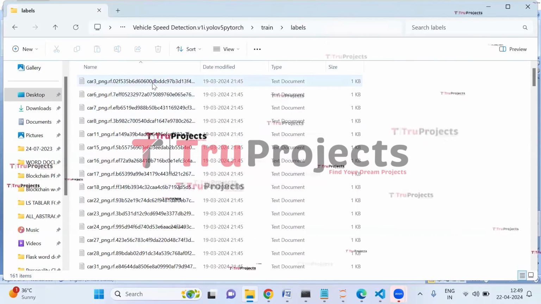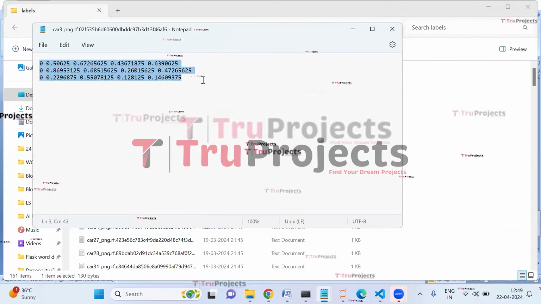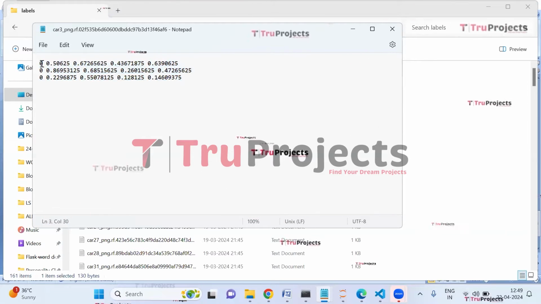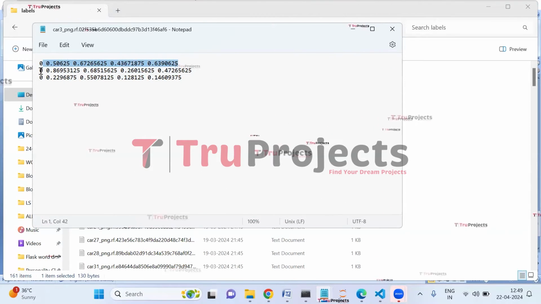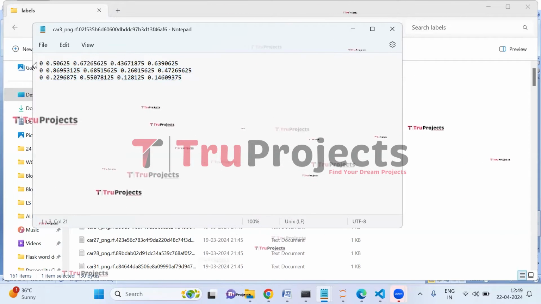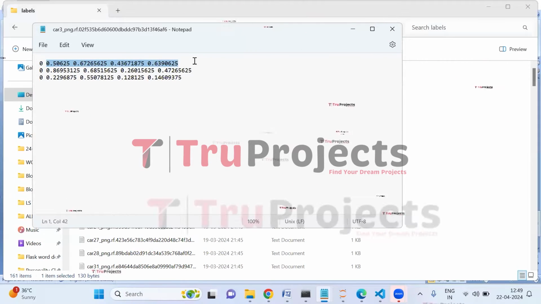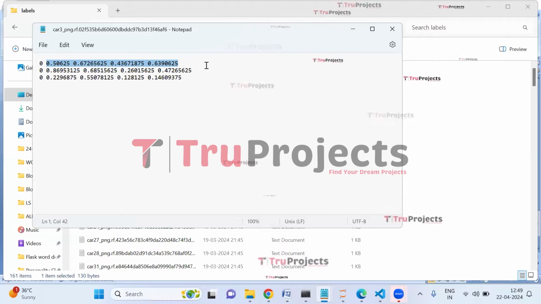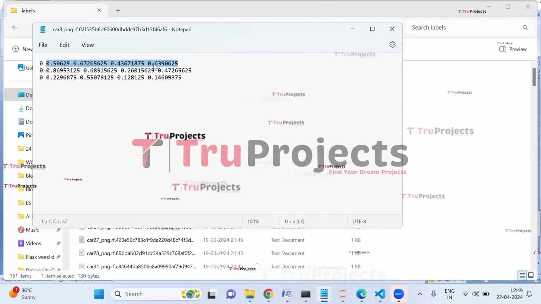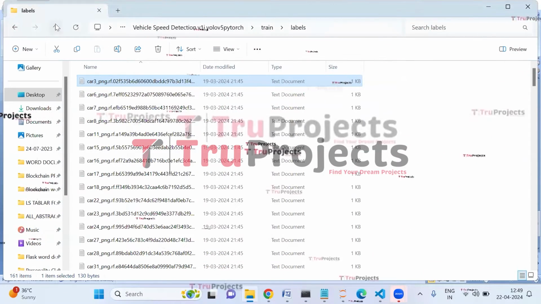So here, let me open the first label. In the first image, three vehicles are detected, and here we have the annotations for those three objects. Here the first one is the class index, and the other four are the coordinates of the bounding box. So we will detect the object using the bounding box, and these are the coordinates of the bounding box. So here, this is the label for the image.